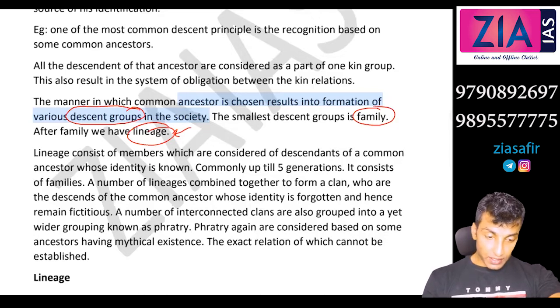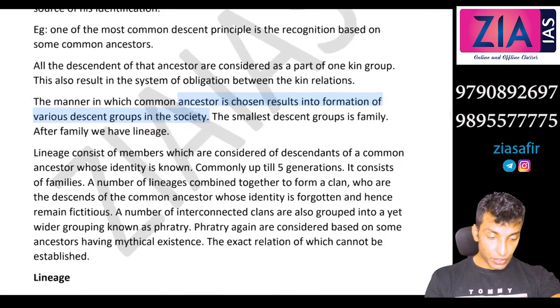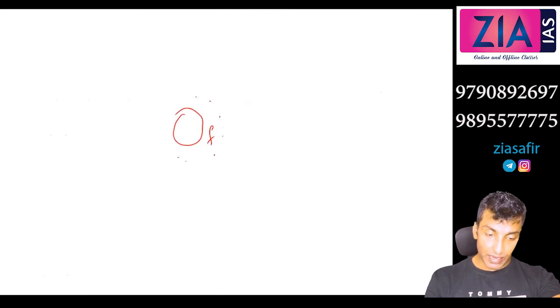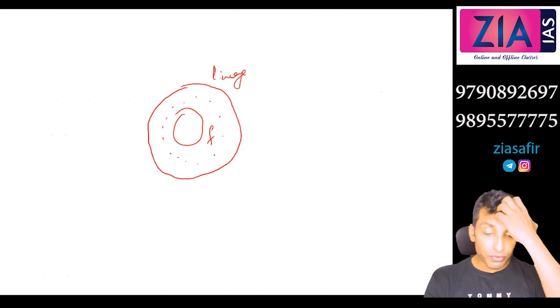Okay, so the first group is like this. You are tracing your ancestors. The first group is actually family. Let me show you here. This is a family. Then a number of families together, let's suppose all these are families. Different numbers of families together all consider a common ancestor. That is lineage. So this is one meaning of lineage.